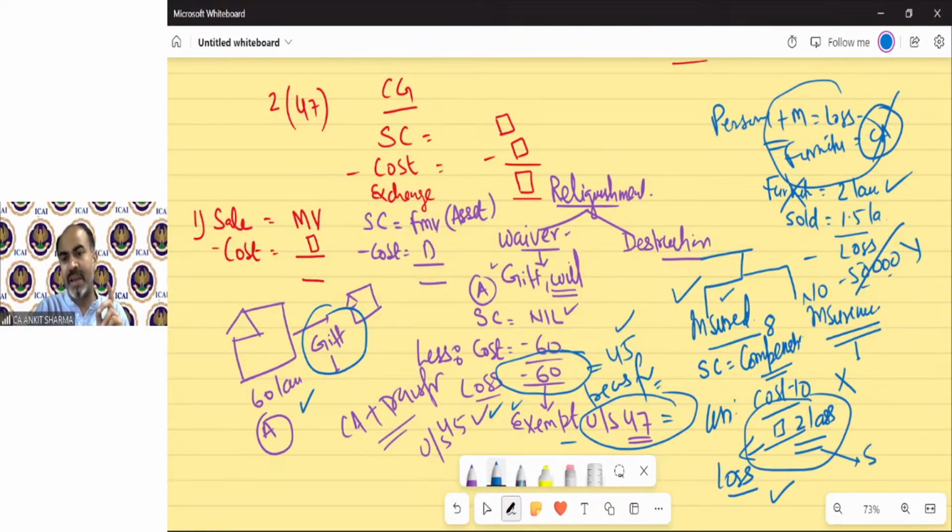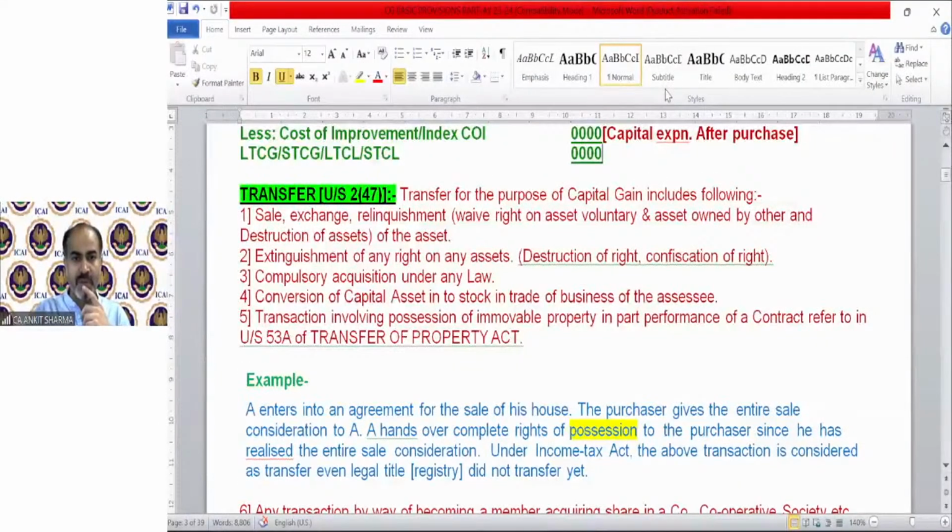This loss can be claimed as set off. But again, if you did not have insurance, that means you are not serious about your asset. So in that case, there is always loss, but this loss will not be treated as your loss. So department is very, very smart. Understand that, okay?